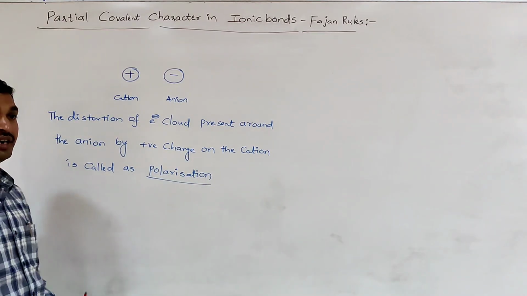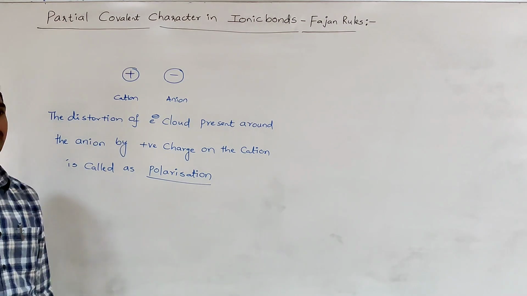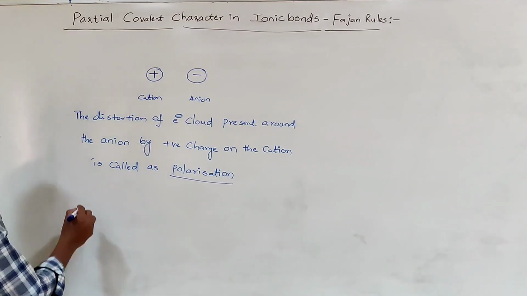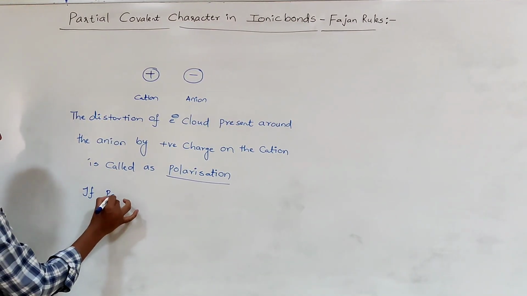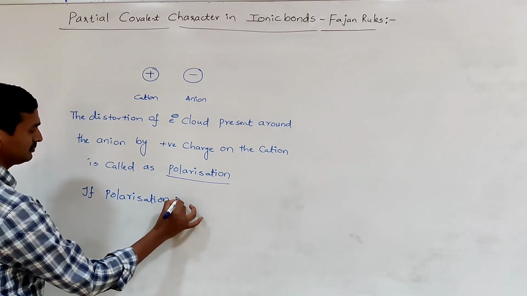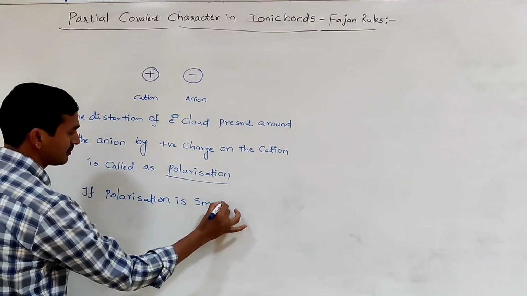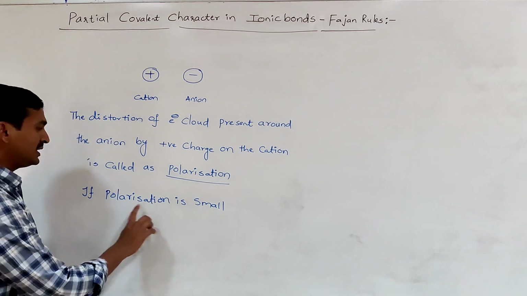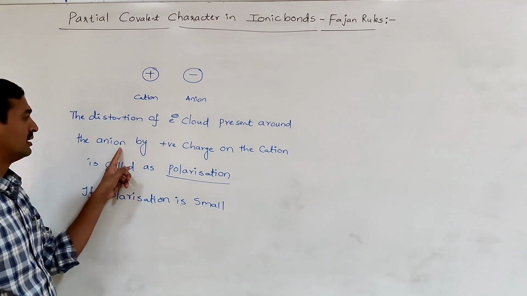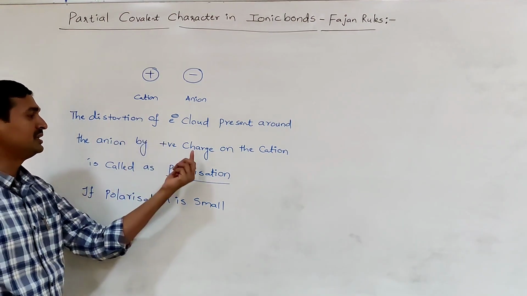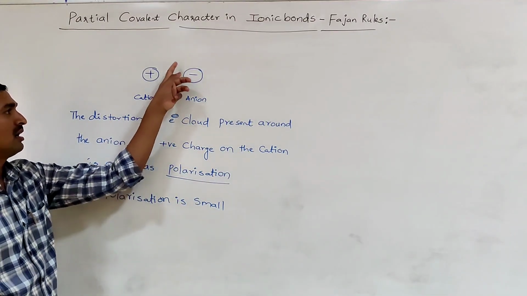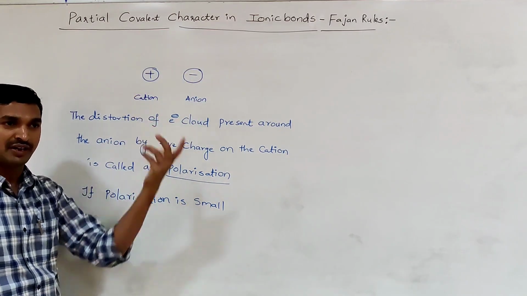This polarization decides between the cation and anion whether the ionic character is more or less. If polarization is small, it means the distortion of the electron cloud around the anion by the positive charge on the cation is very small.